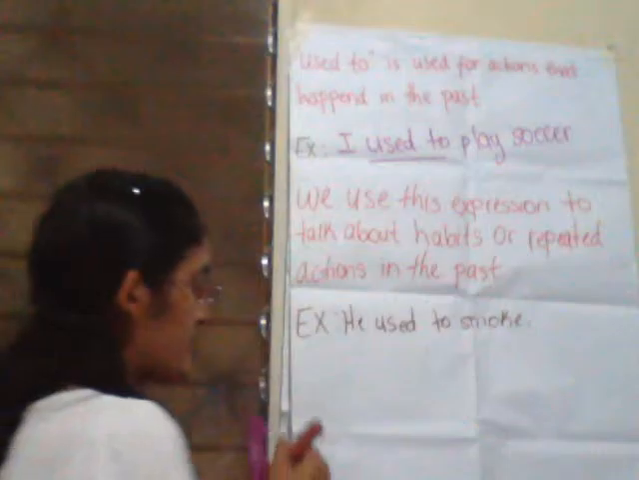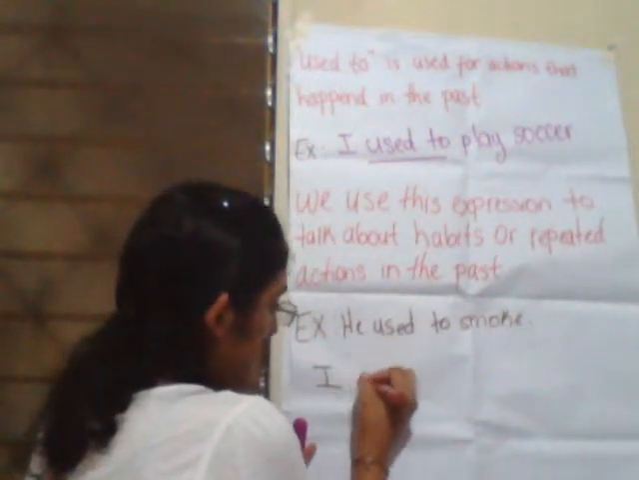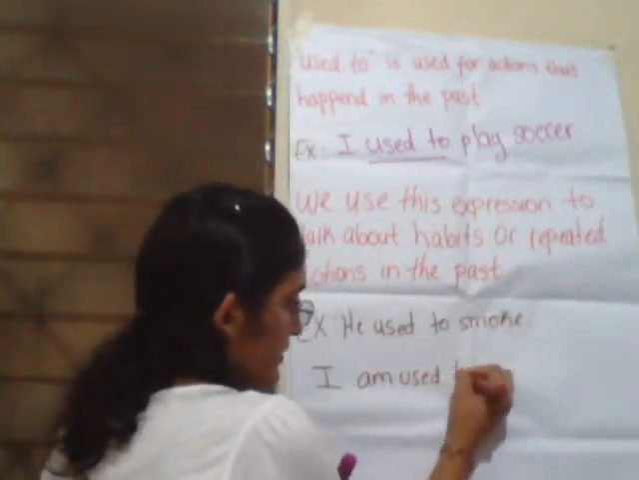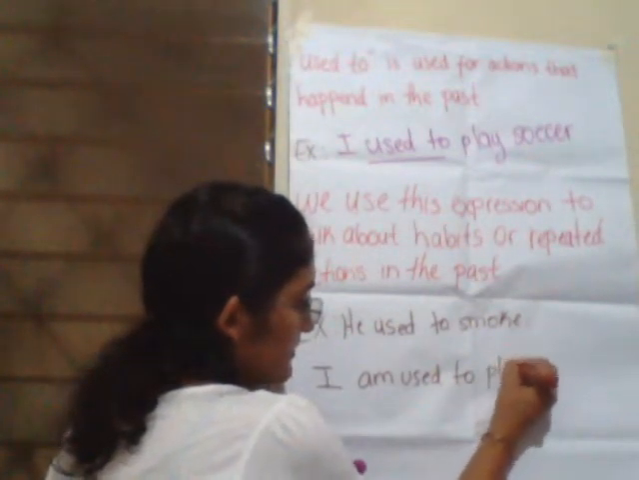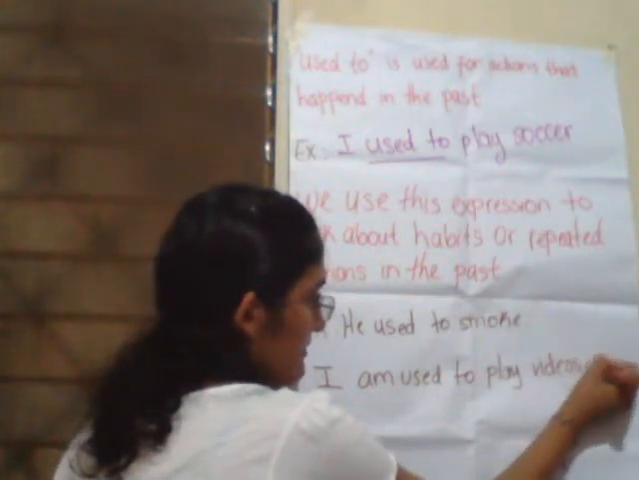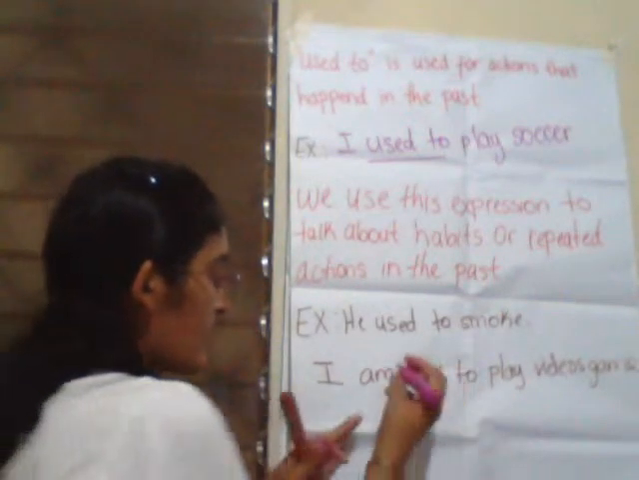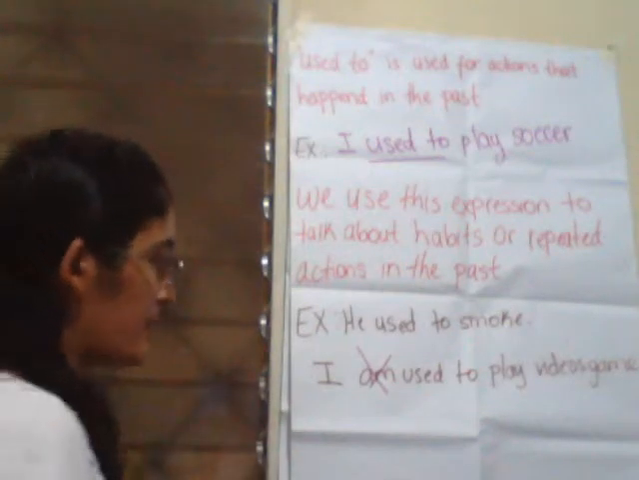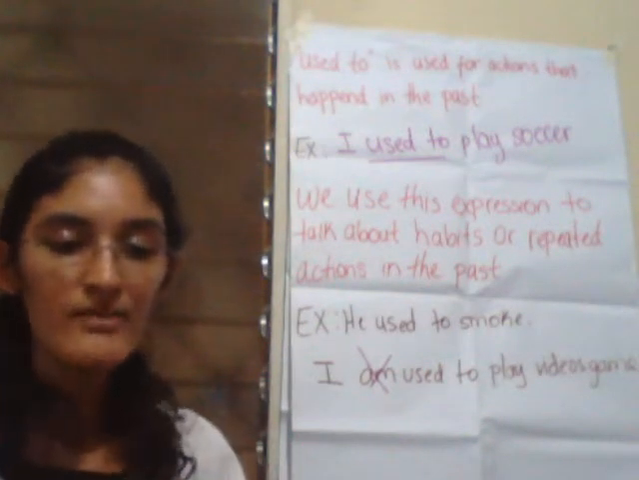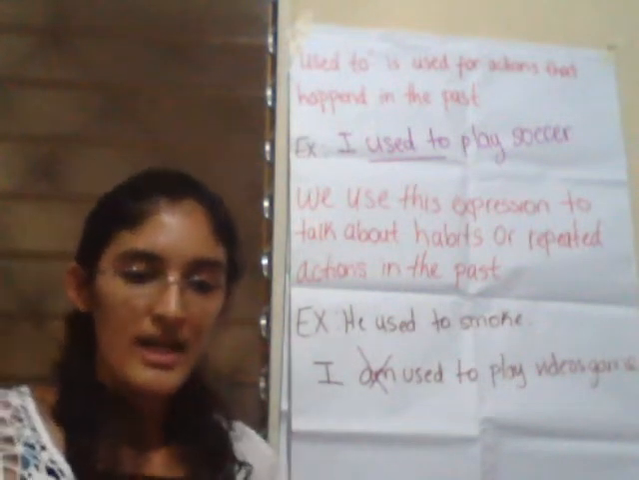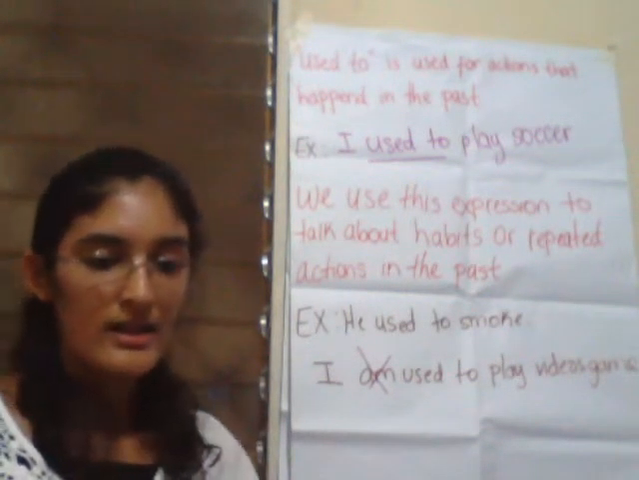Why? You can say I am used to play video games. You cannot use the verb be. This is incorrect.